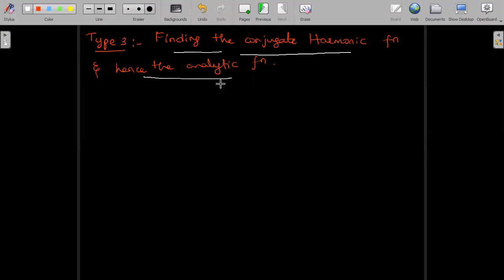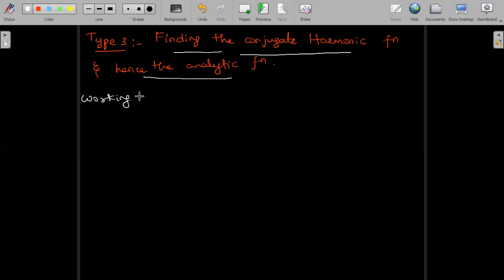So our aim is, given u, we'll be finding its conjugate harmonic v, and hence the analytic function f of z, or vice versa also. So given v, we will be finding first the conjugate harmonic function, that is u, and hence the analytic function f of z.